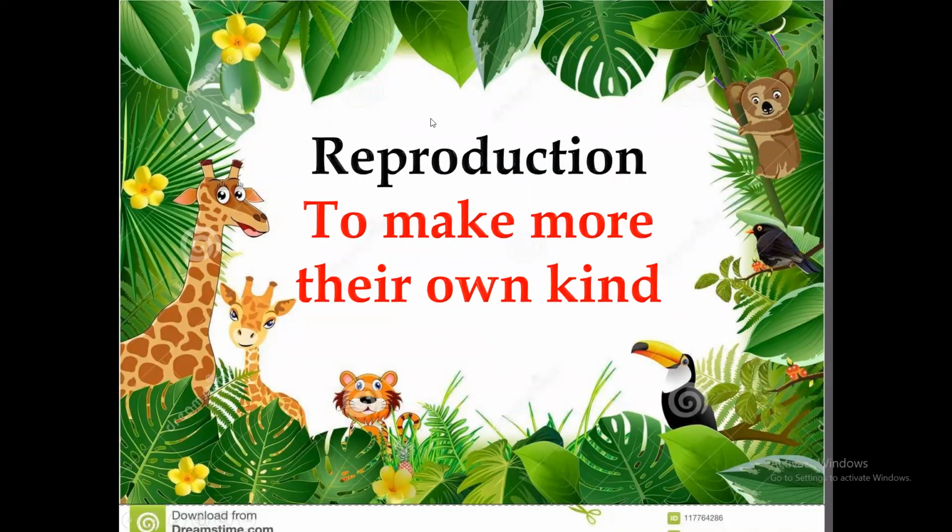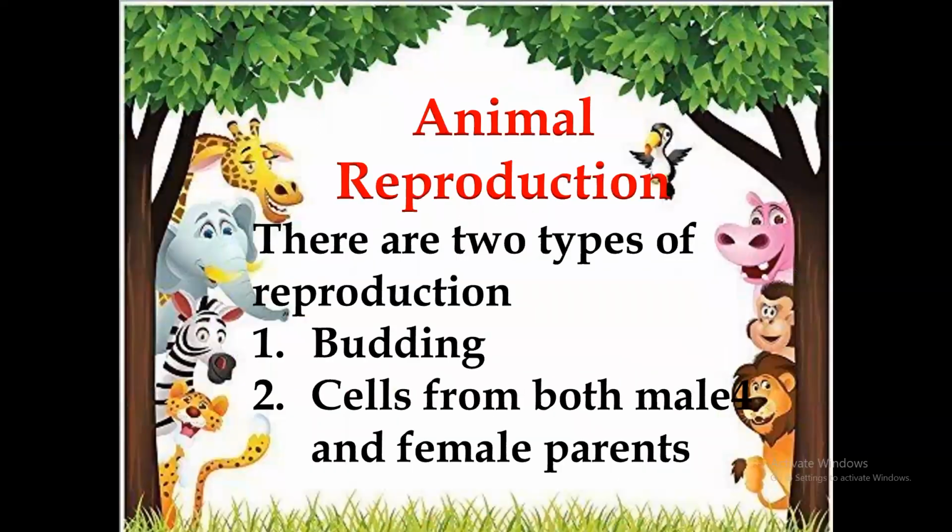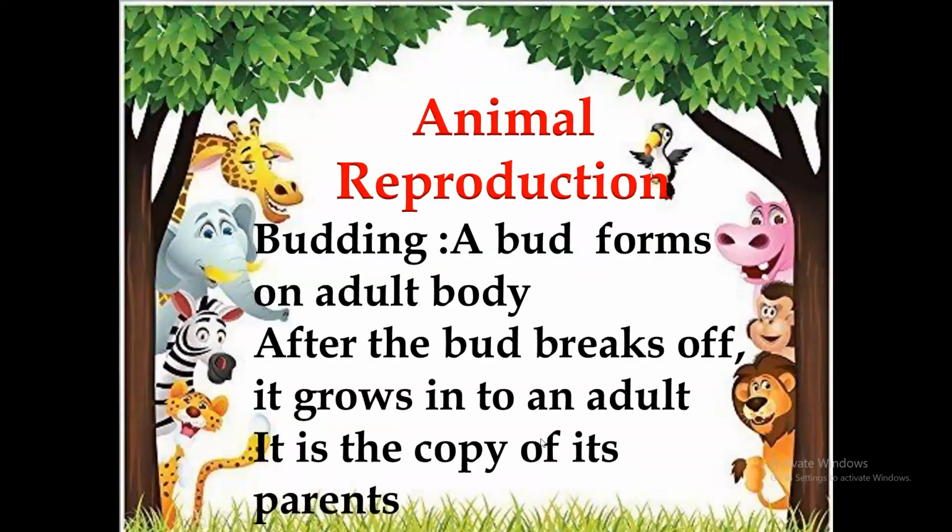Also, we learn the word reproduction. We know that the meaning of reproduction is to make more of their own kind. The animals have two ways of reproduction. The first one, budding, or we can say asexual, and the second one, sexual. That means we need cells from both male and female parents. Let's start with budding.